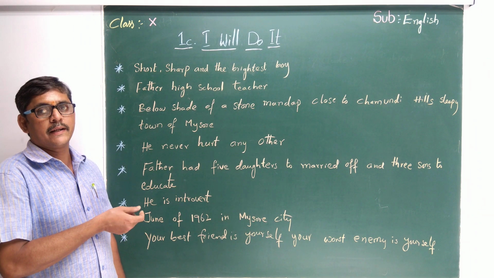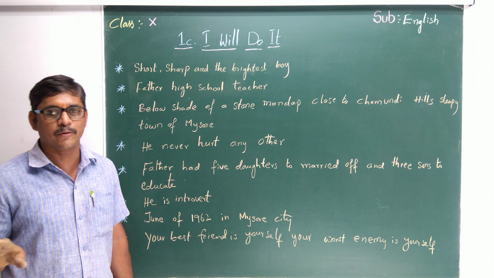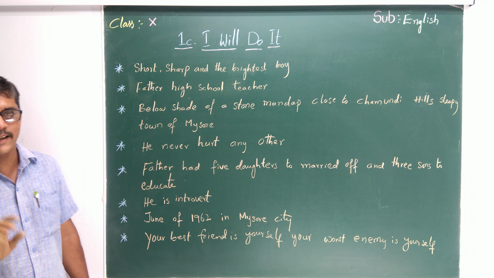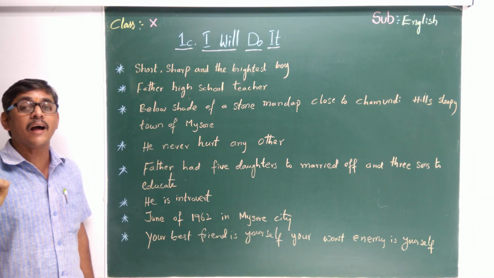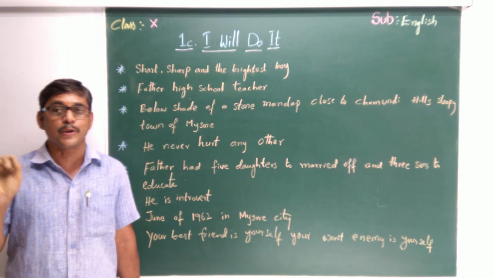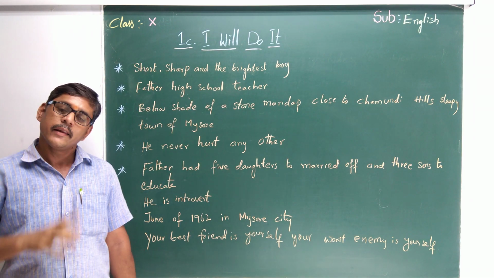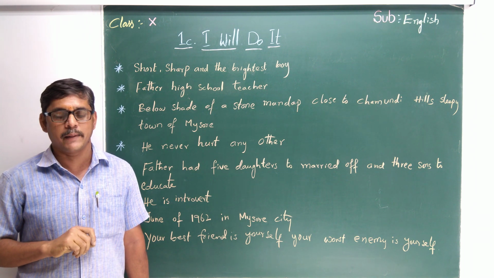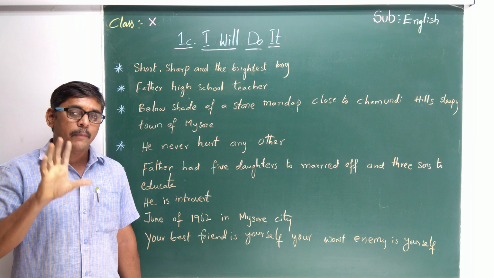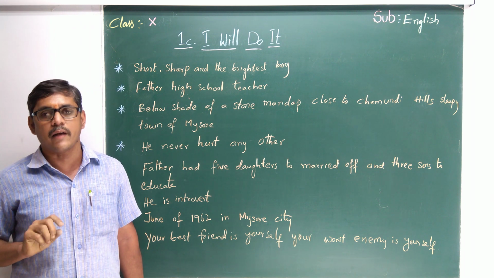We just completed the clauses, non-defining relative clause and defining relative clause. Now we are going to read the last lesson of the first unit. This is a part of the first unit, which is personality development. I already said personality development has three lessons. The first lesson is "Attitude is Altitude."